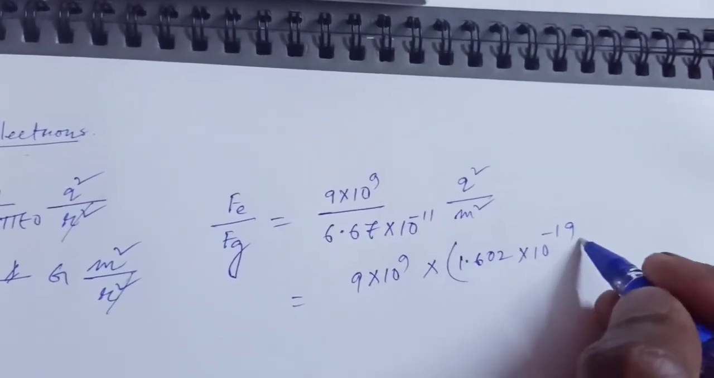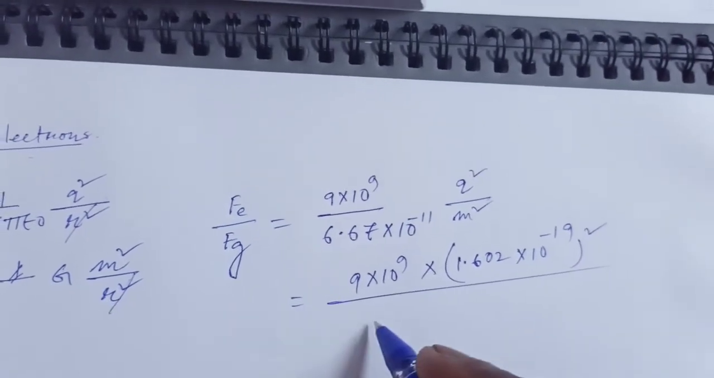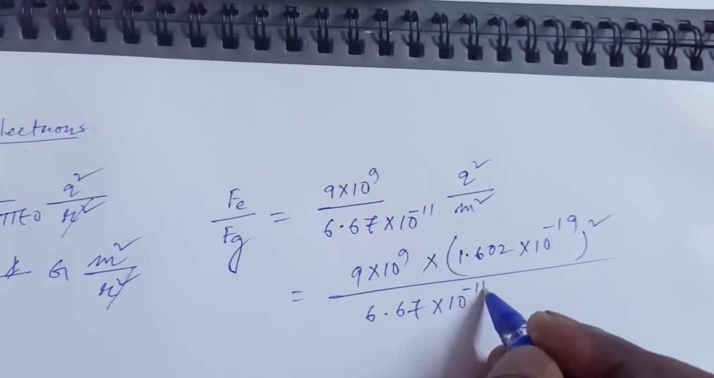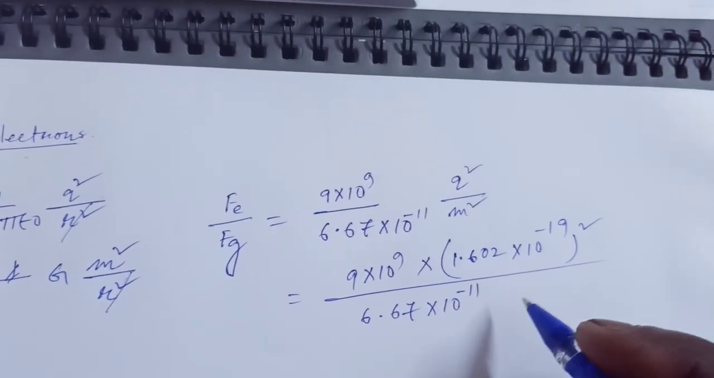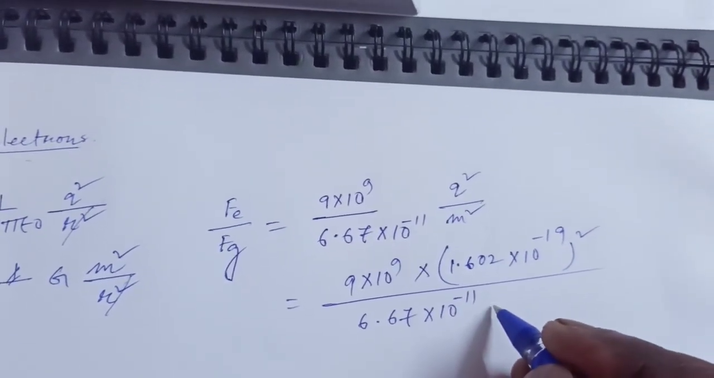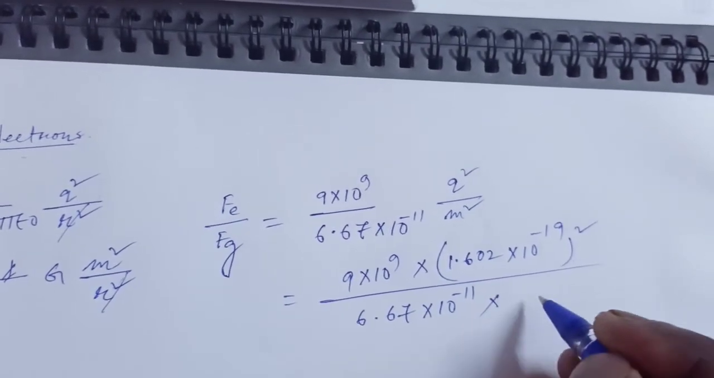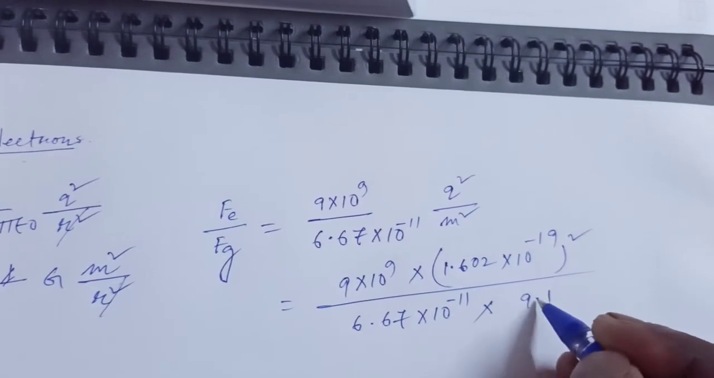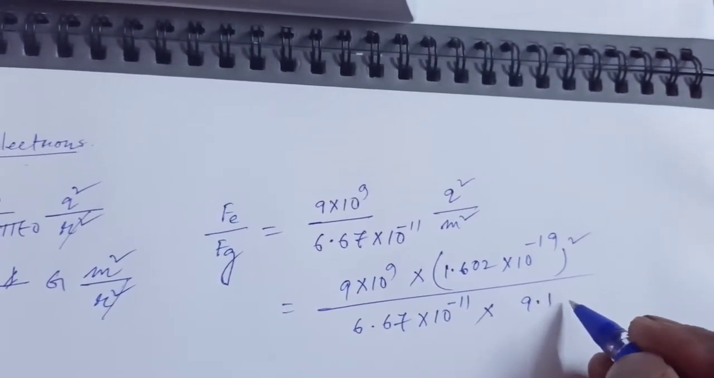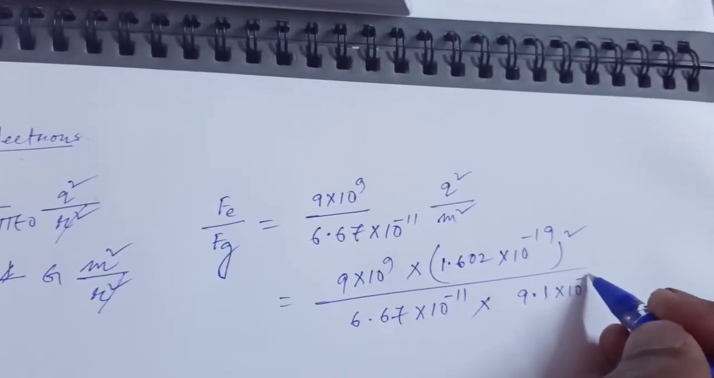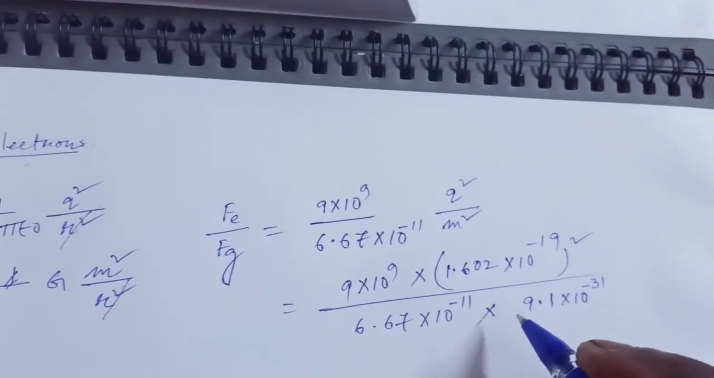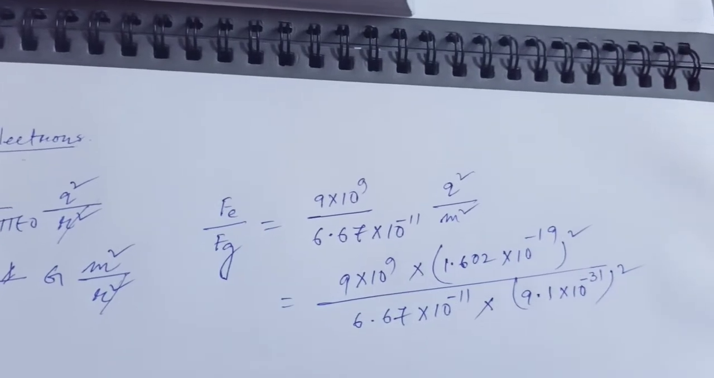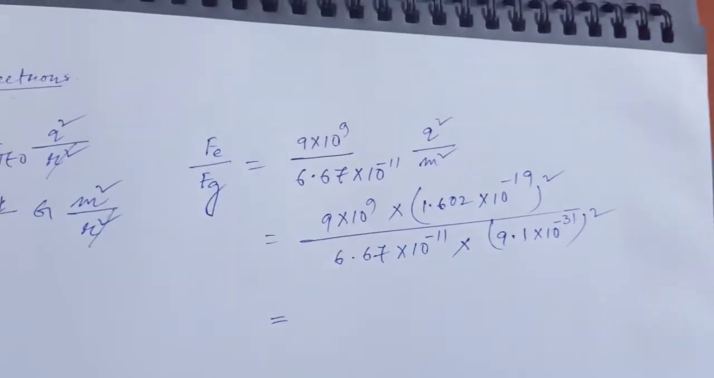So this is squared and divided by 6.67 into 10 to the power minus 11, into mass. Mass means 9.1, because the mass of the electron is 9.1 into 10 to the power minus 31, and that is what we have to substitute here. So 9.1 into 10 to the power minus 31, this is squared.